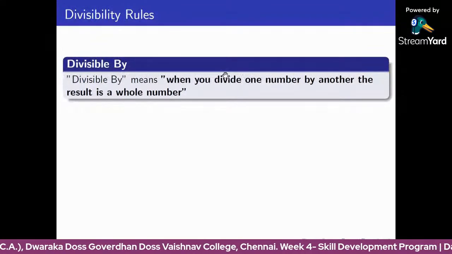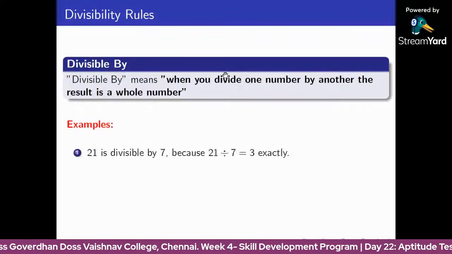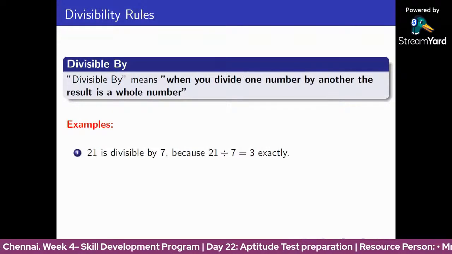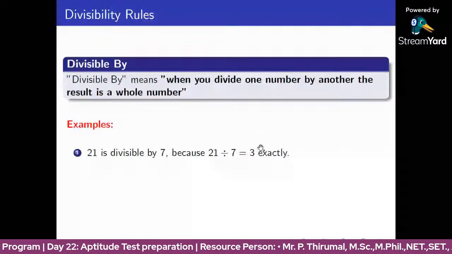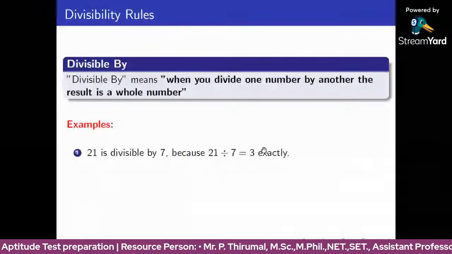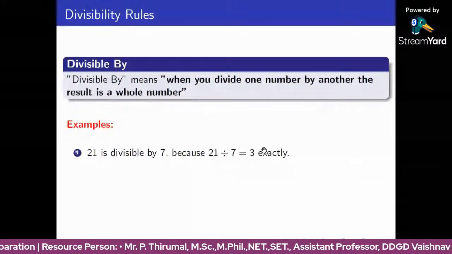Okay. First example. 21 is divisible by 7. 21 is divisible by 7 means 21 divided by 7 is 3 exactly. This is divisible, and the remainder is 0. So 21 divided by 7 is 3. So 21 is divisible by 7.